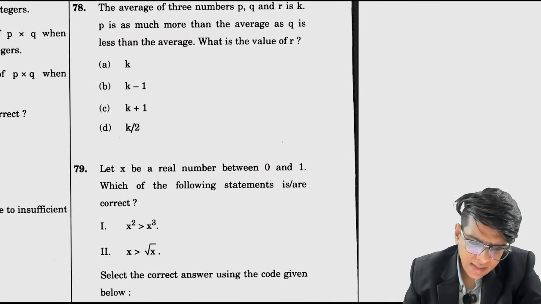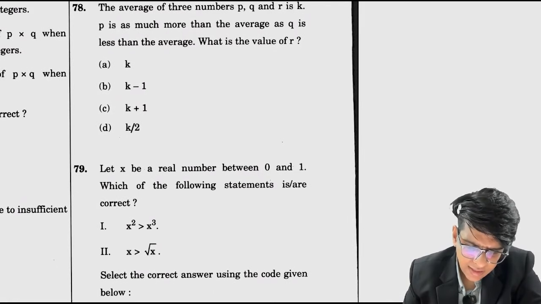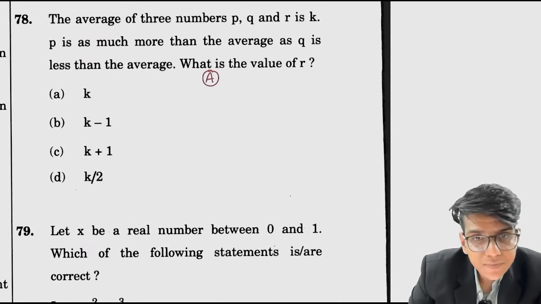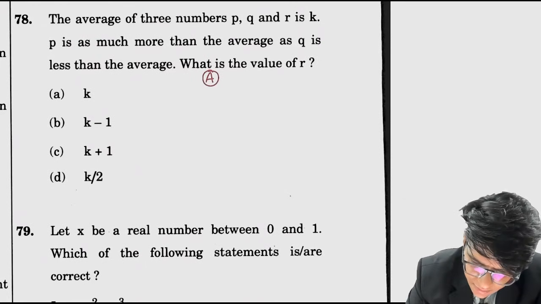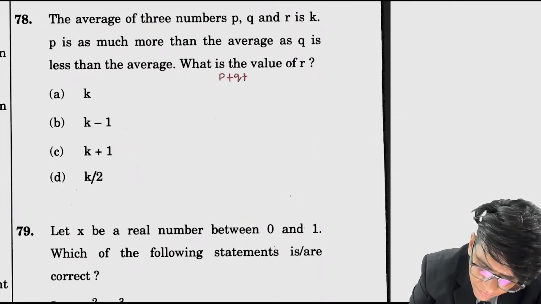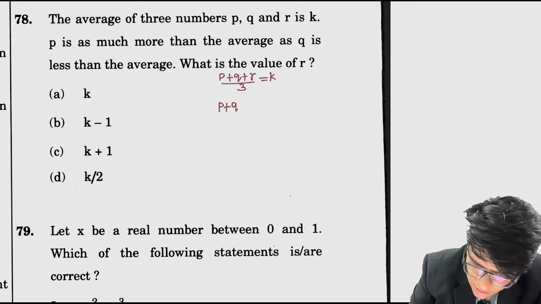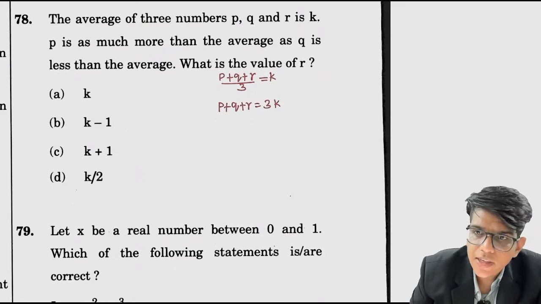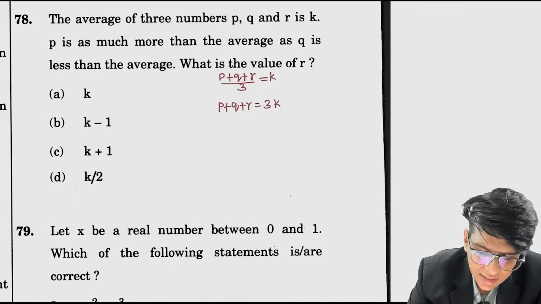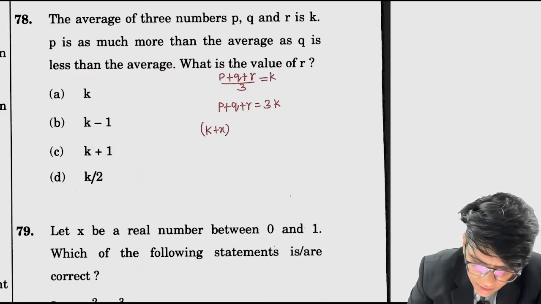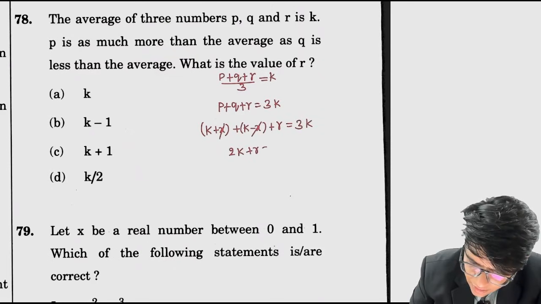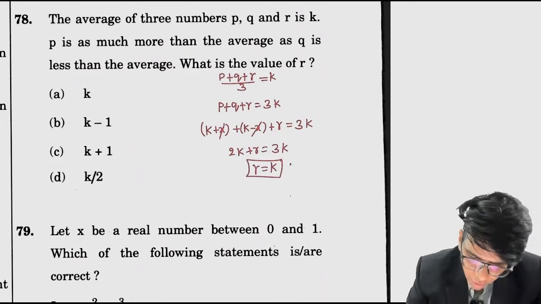The average of 3 numbers P, Q, R is K. P is as much more than the average as Q is less than the average. What is the value of R? Suppose the average is K; the average of three numbers P, Q, R is K, so (P plus Q plus R) by 3 equals K, so P plus Q plus R equals 3K. P is as much more than the average, so suppose P is more than the average by X. Then P is K plus X, and Q is less than the average by the same amount, so Q is K minus X, and R stays as it is, with the total 3K. So X and minus X cancel, 2K plus R equals 3K, so R equals K. I said what was given and the solution came.